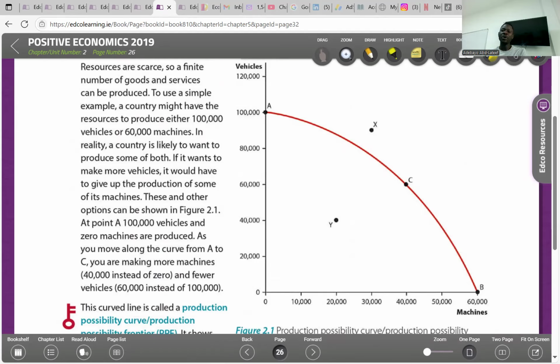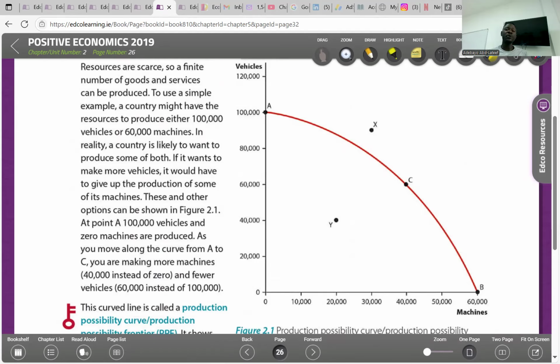We have point A, point B, point C, which are the boundary of the PPF. And we have point X, which is outside the PPF, and point Y, which is inside the PPF. The PPF is a graph, like I said earlier, that shows the foundation of goods and services that can be produced if all resources are fully utilized.